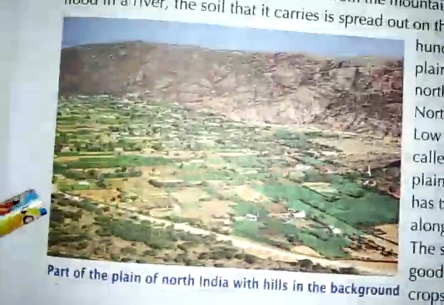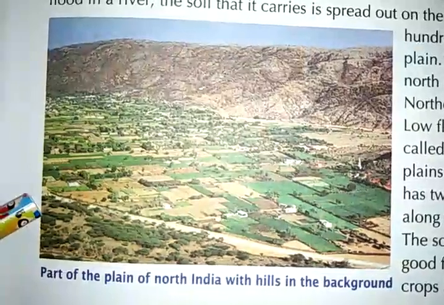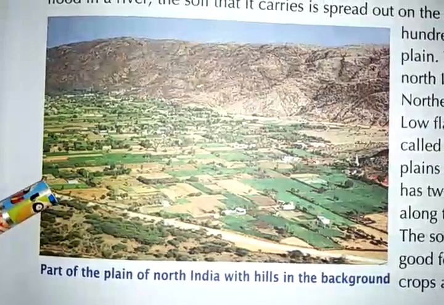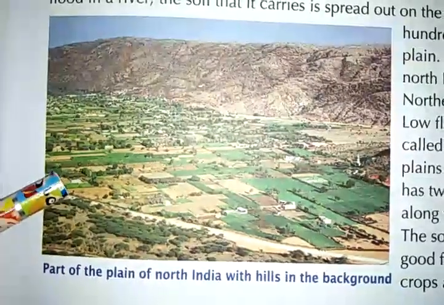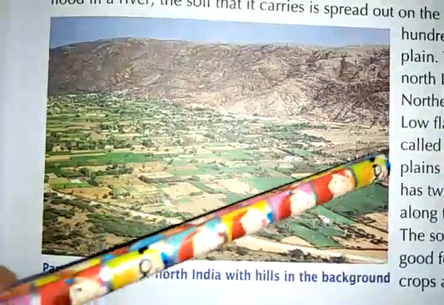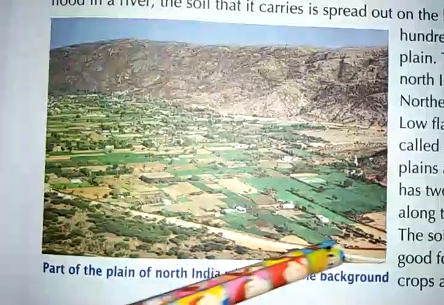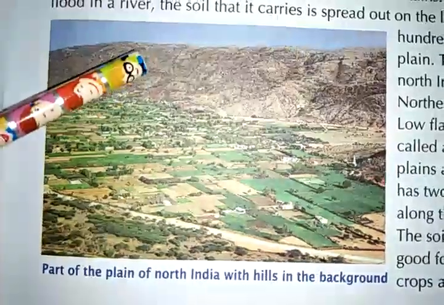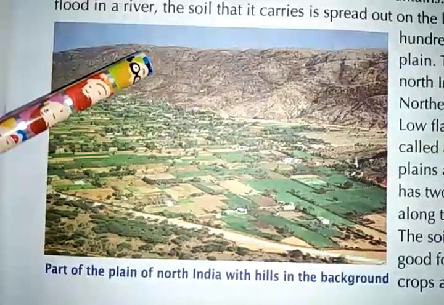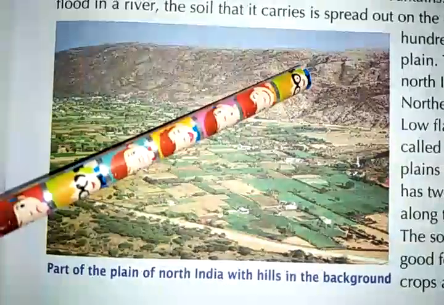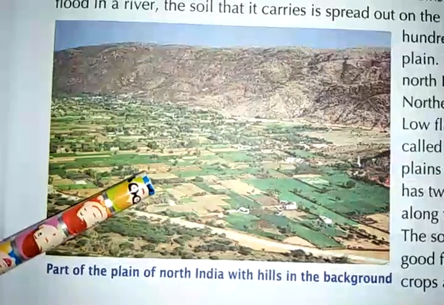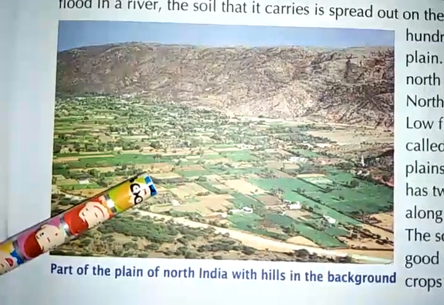Look at this picture given in your book. This is a picture of a part of the plain of northern India. See, this portion is very flat, and this side you can see there are hills. How is this plain formed?